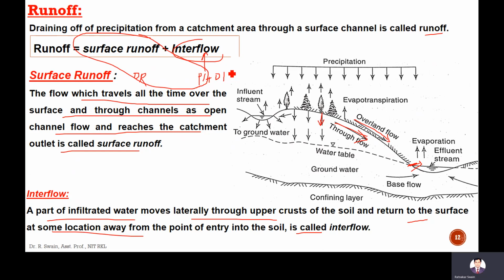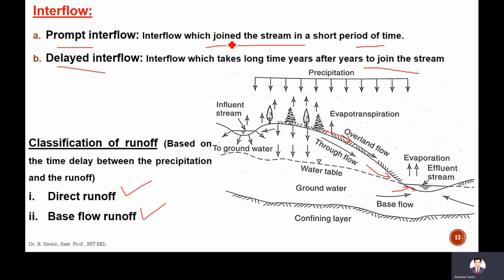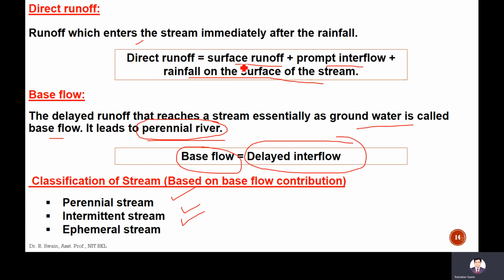And the delayed interflow is called base flow.